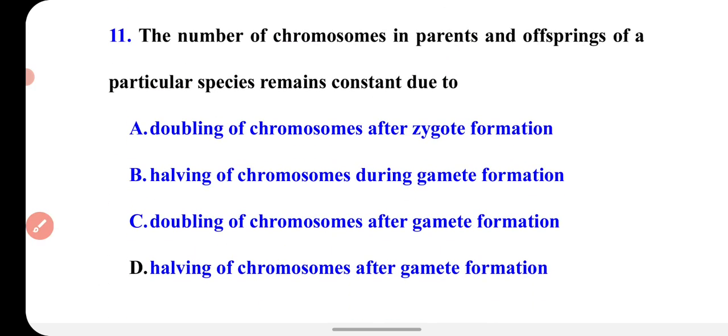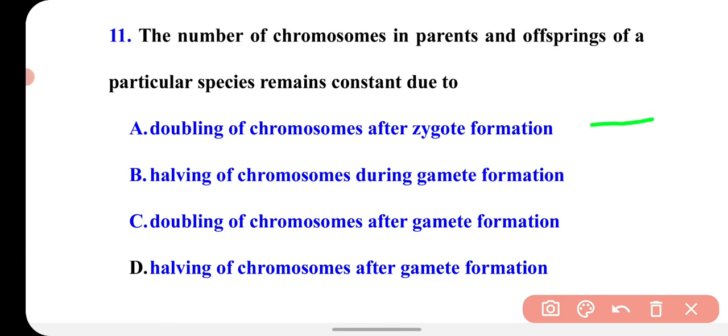Question number 11. The number of chromosomes in parents and offsprings of a particular species remains constant due to. Why does the number of chromosomes remain the same during sexual reproduction in a species? The reasons are given here.